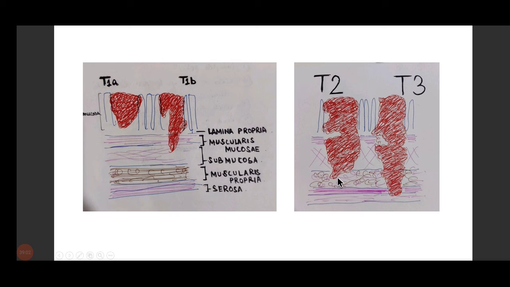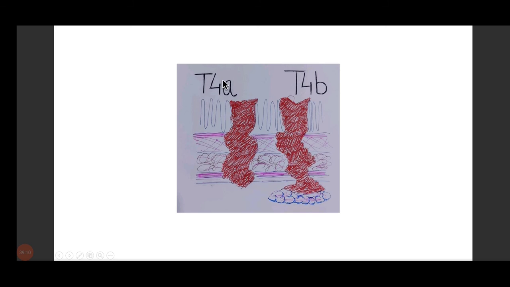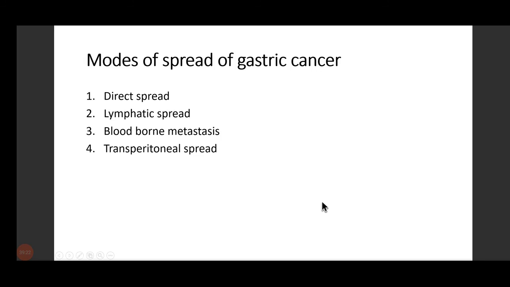T2, it goes much beyond that. It reaches the muscularis propria. T3, it goes into the serosa. T4A, it has come out of the gastric wall. It has come out, but it is limited over here. T4B, it is invading the other structures as well.